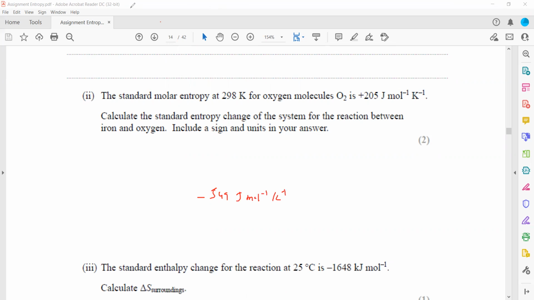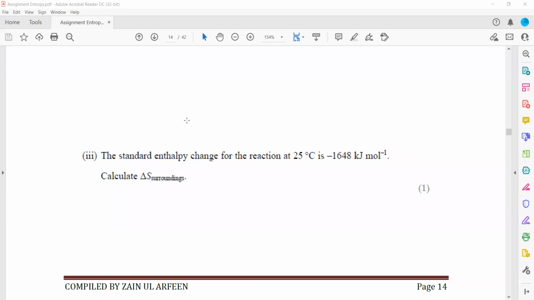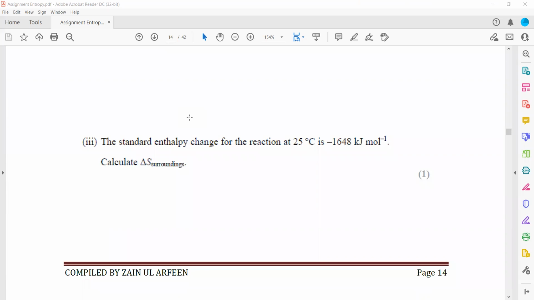Then the standard enthalpy change for a reaction at 25 is minus 1648. Entropy of a surrounding, so it is minus delta H by T. So it is minus delta H is minus 1648, but that is kilo, so we have to convert into joule and divided by temperature 298 Kelvin.